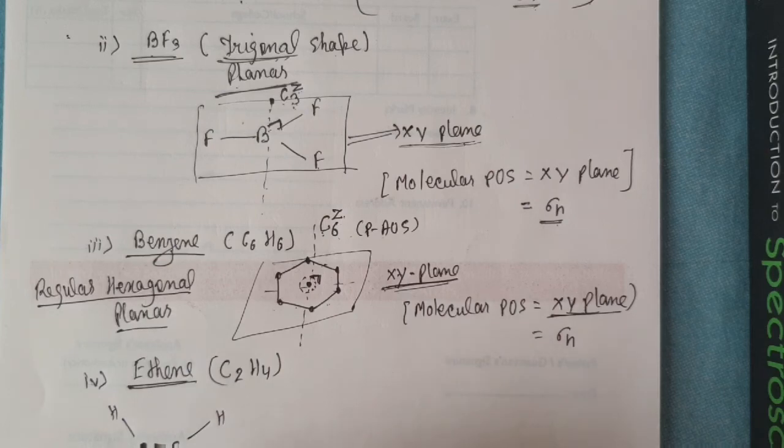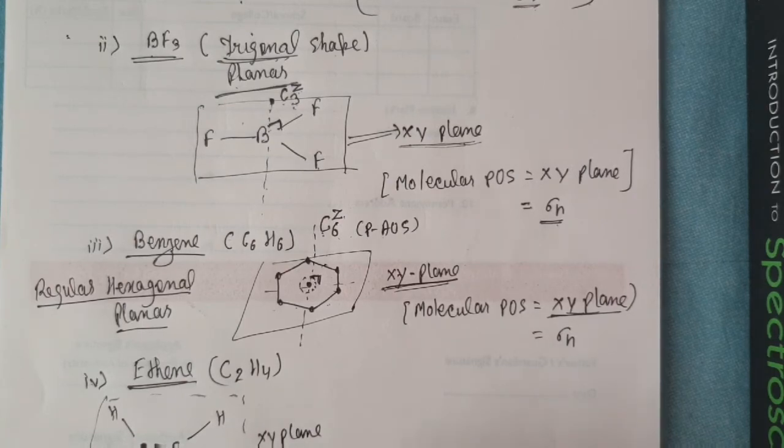If you don't know it, then it will be discussed in chemical bonding. Okay guys, this is sp2 hybridized carbon, and this is also sp2 hybridized carbon, that's why this molecule is lying on the same plane. If I consider this plane is xy, then the molecular plane of symmetry is the xy plane.